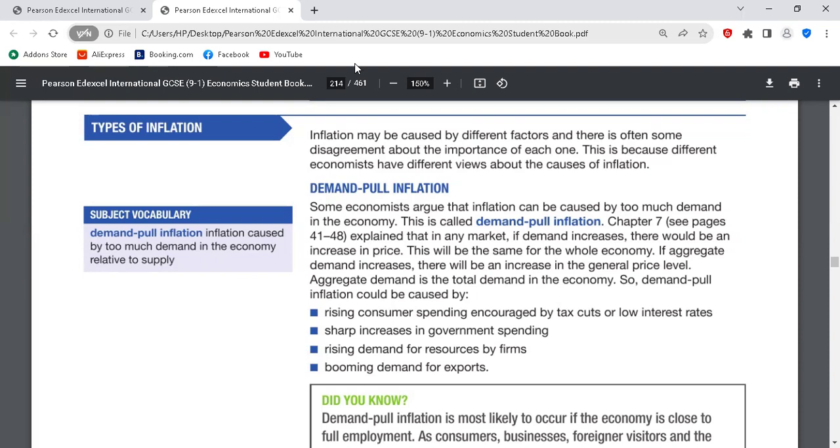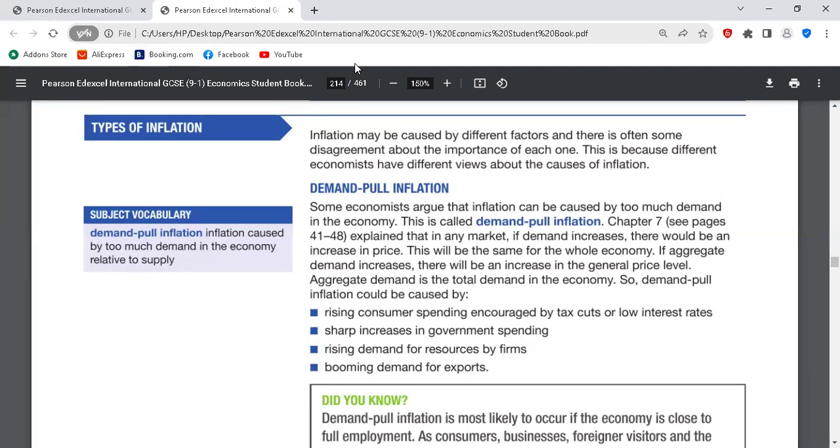I'm going to take each one at a time. For tax cuts, if tax is cut, it means the amount of tax you have to pay has reduced. And if this happens, disposable income would increase. If disposable income increases, it means the amount of money available for households or individuals would rise. That means they can spend more. Demand will increase, leading to increasing aggregate demand that might lead to demand pull inflation. That's for tax cut. Is it clear?